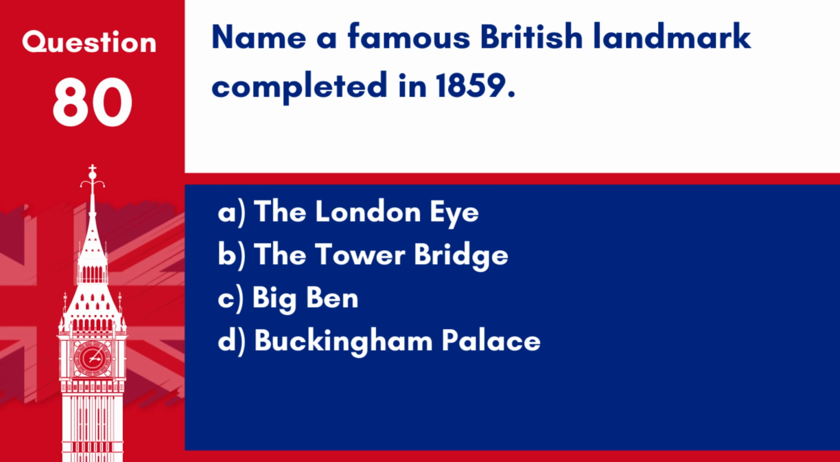Question 80. Name a famous British landmark completed in 1859. A. The London Eye. B. The Tower Bridge. C. Big Ben. D. Buckingham Palace. Answer: C. Big Ben. Big Ben, the nickname for the great bell of the clock at the north end of the Palace of Westminster in London, was completed in 1859 and is one of the most iconic British landmarks.